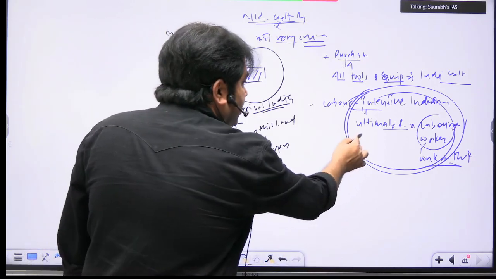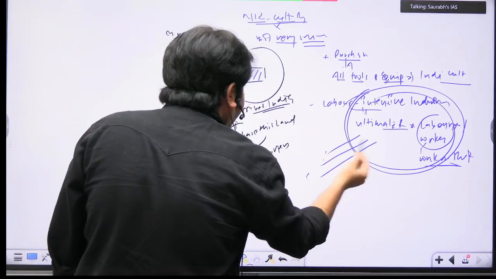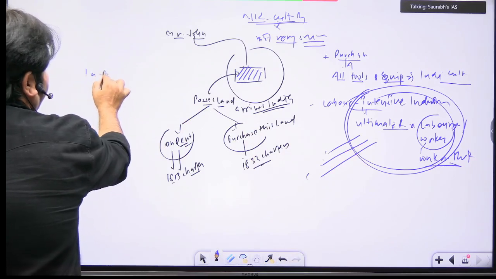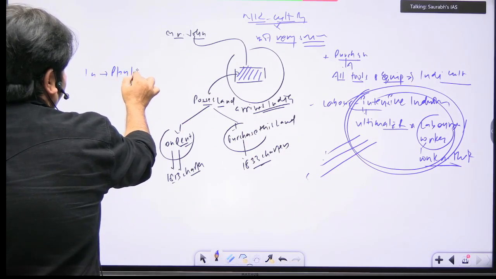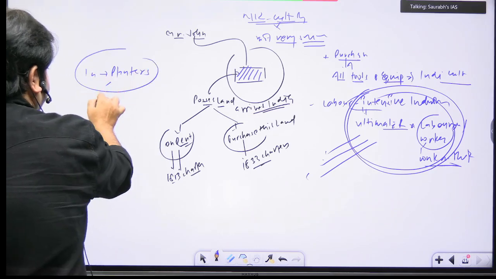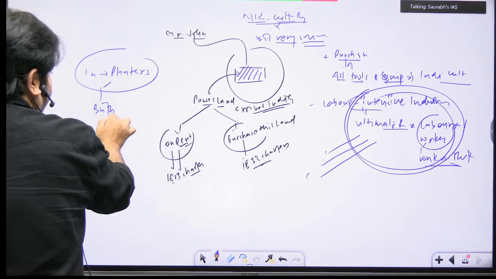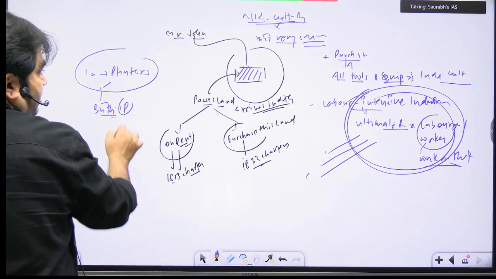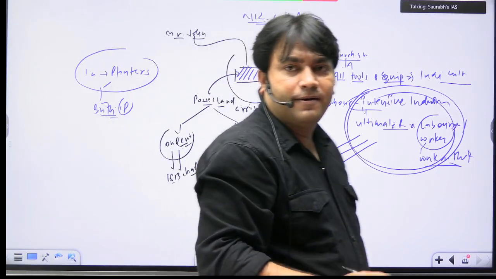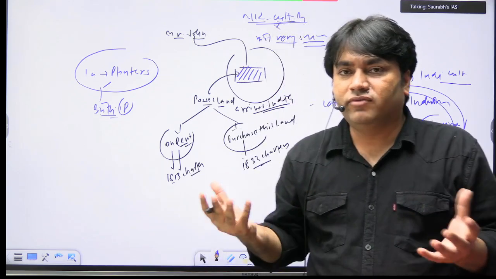What is the reason here? You can write that the indigo planters, the owners of these plantations, were the British people, British capitalists. So they were unable to get the workers.